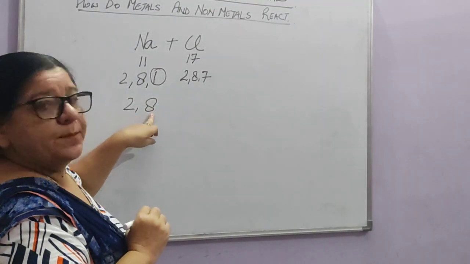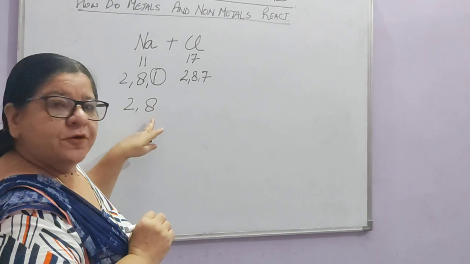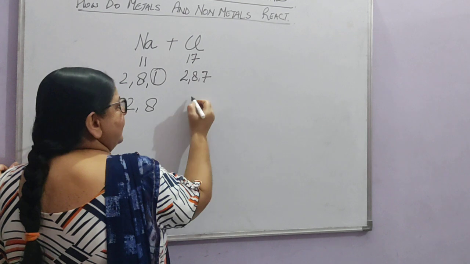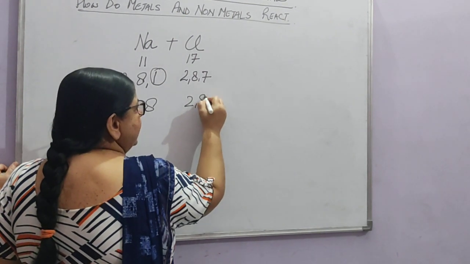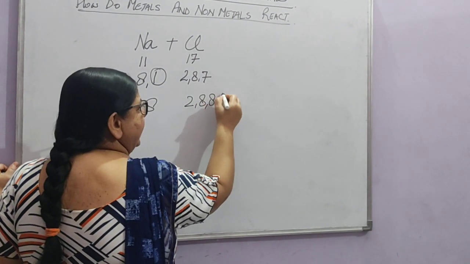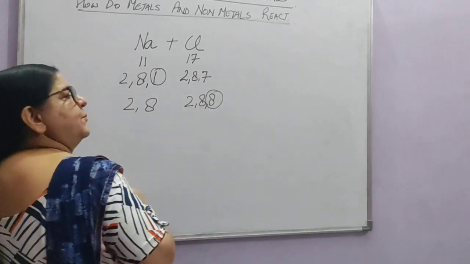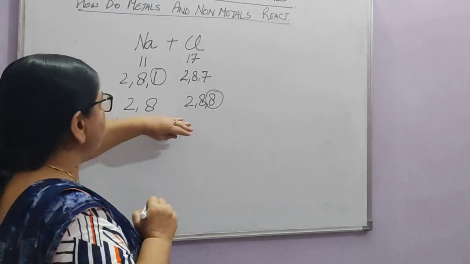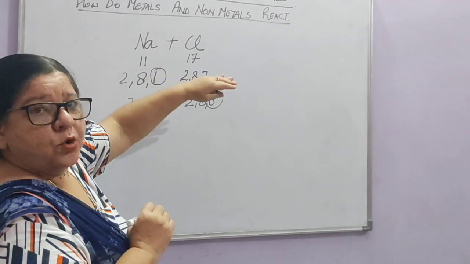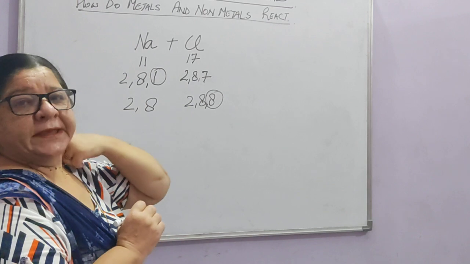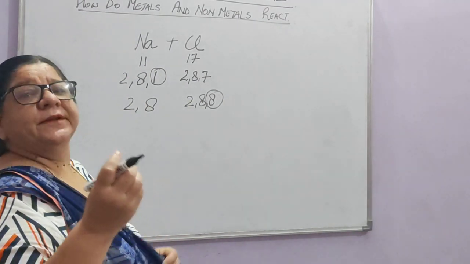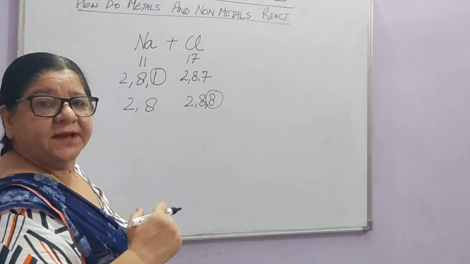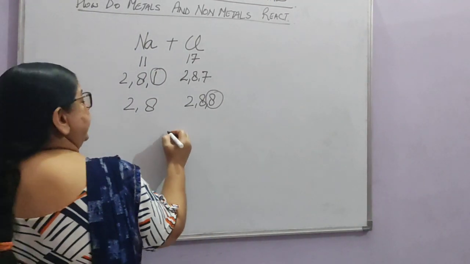Now if sodium gives away this one electron, it will have the electronic configuration 2, 8. That means the outermost shell is completely filled. And if chlorine takes one electron, it will have the electronic configuration 2, 8, 8. So here also the outermost shell becomes completely filled. So Na and Cl both try to gain an octet by either losing or gaining an electron.